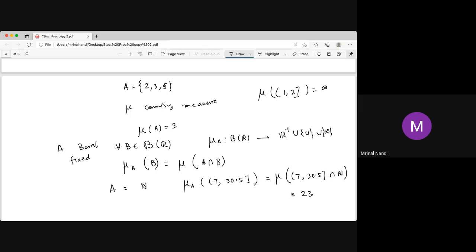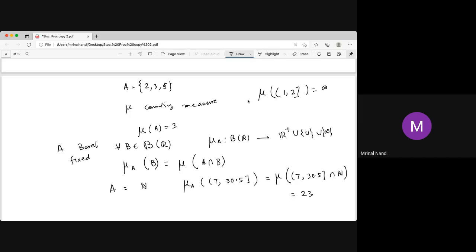And there are two techniques for this. One is called the monotone convergence theorem. This is in the syllabus, but I'm not going into that. The other very important technique is called the bootstrap principle. Bootstrapping, you can find this type of measure in a more general set. So this is some typical type of measure with countable additivity, and this is true not only for the counting measure, not only for the Lebesgue measure. It is true for probability as well as integration theory, any Riemann or Riemann-Stieltjes integral.